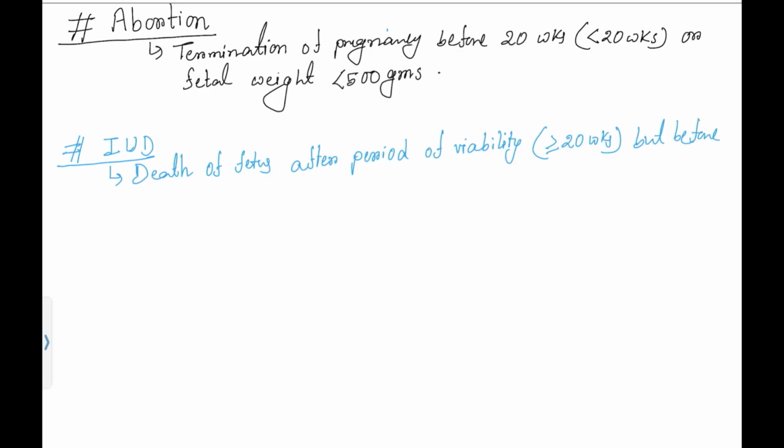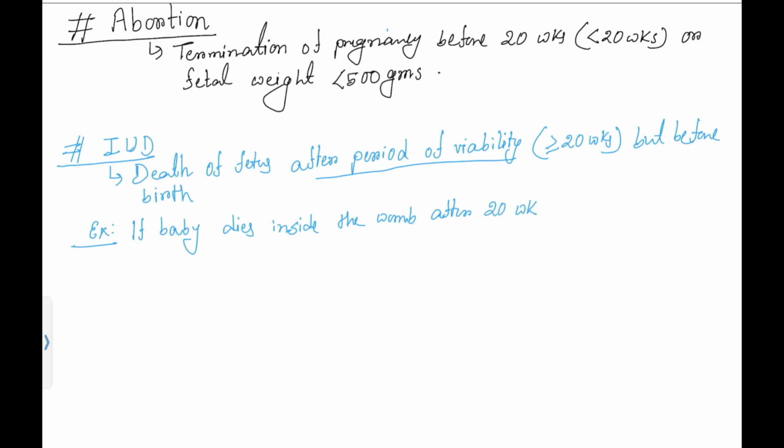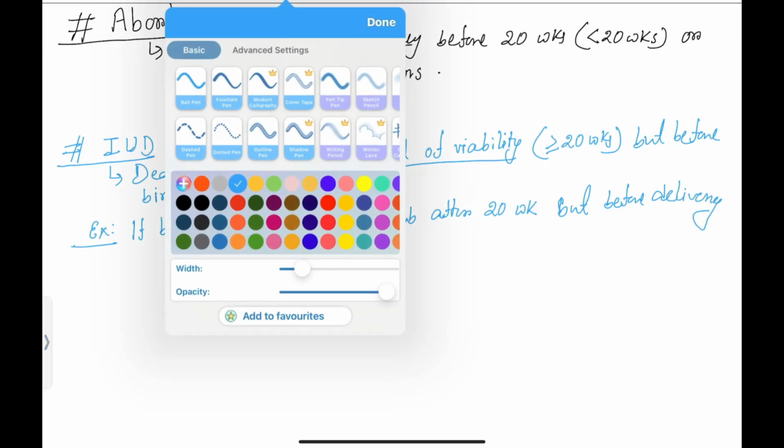Remember, this is the definition of intrauterine death. Let's give an example. If the baby dies inside the womb after 20 weeks, but before delivery, then we will call it IUD, intrauterine death.